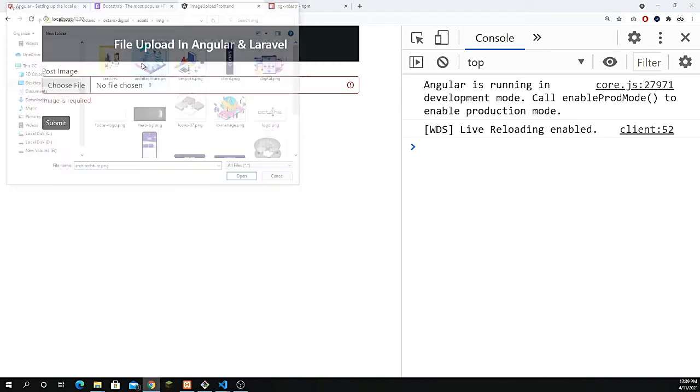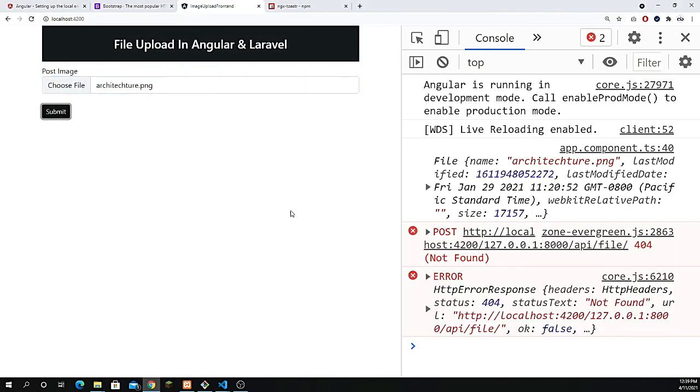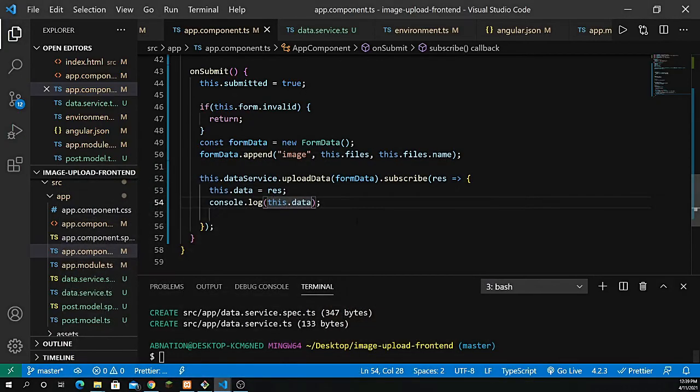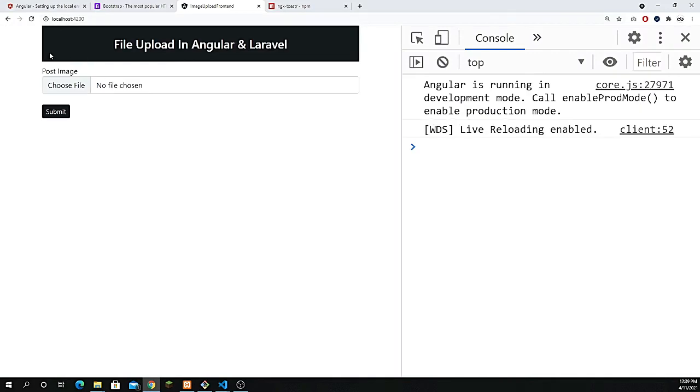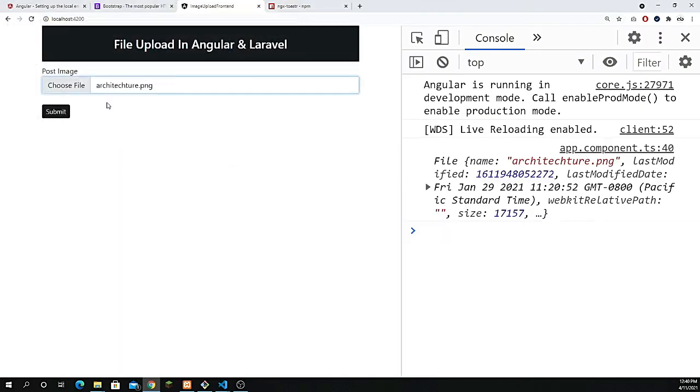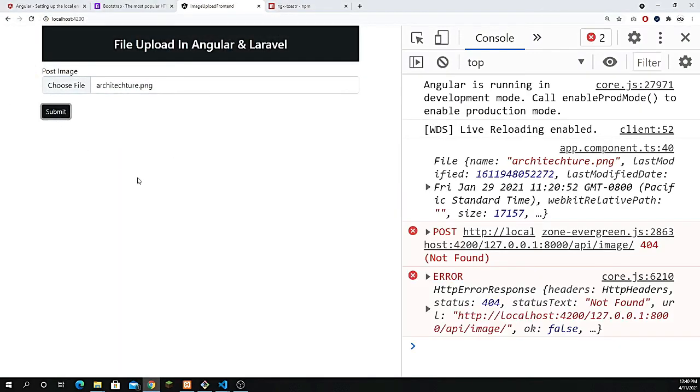Now let's add some image, and if I just try to click submit here, it says that API/file not found. Okay, so let's go to the web.php. Actually, it should not be file, it should be image. Let's refresh this again and grab the image. We are still having the same issue. It says the HTTP headers not found, right?